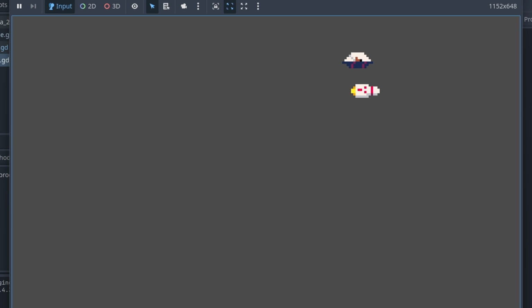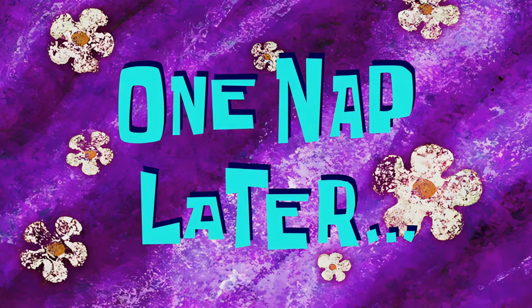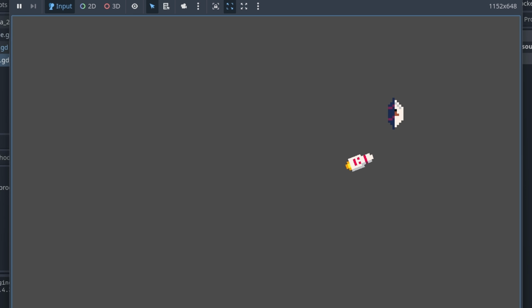Now currently the rocket is not facing the player, so I fixed that. Also the rocket is directly moving towards the player's position and I want the player to have the ability to dodge the missiles. One nap later, I updated the rocket's logic and now the player can dodge the rockets. And I also made the player constantly move in space and flipped the sprite when moving in the opposite direction.